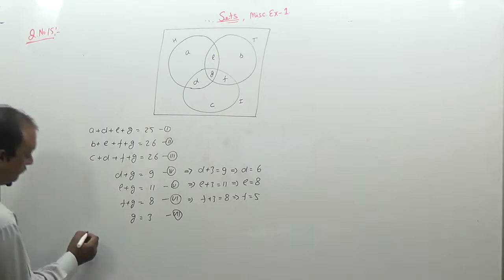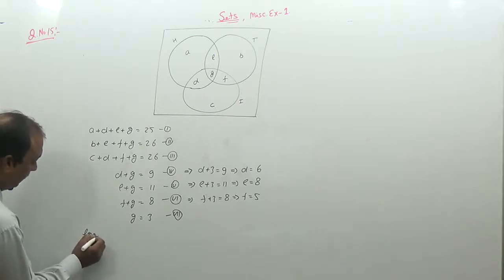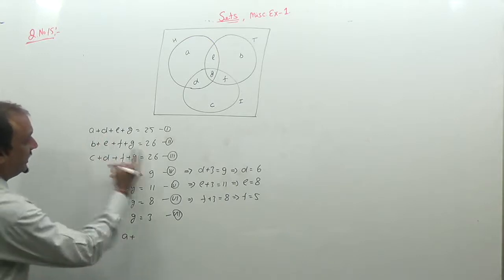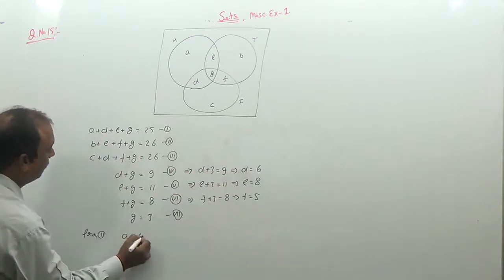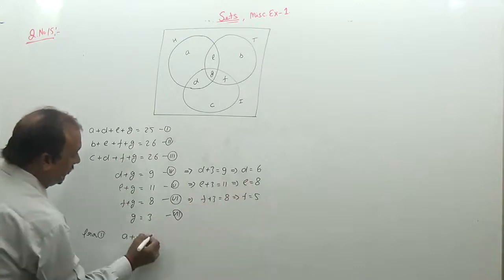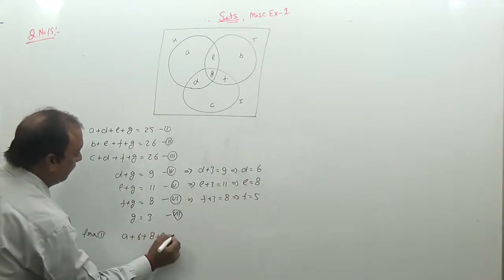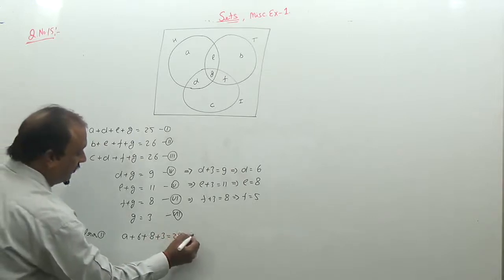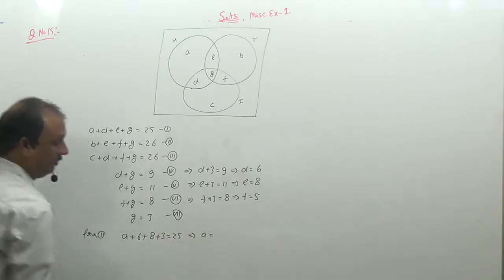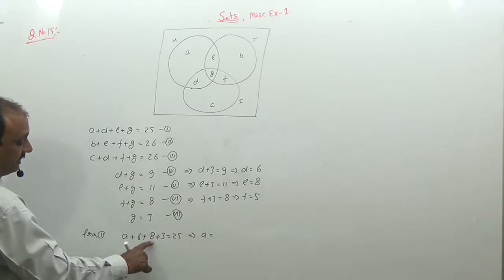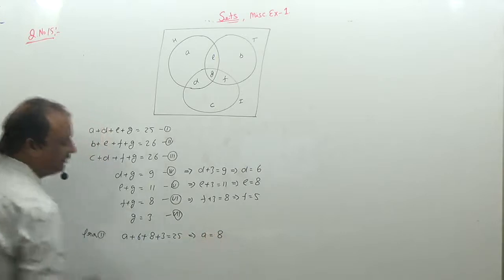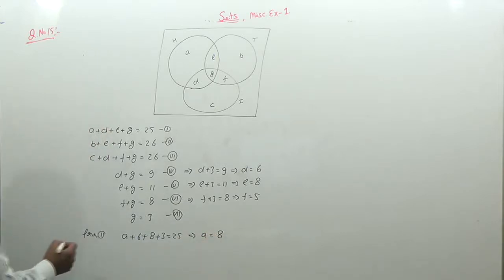Now, from the first equation, A plus D, where D is equal to 6, E is equal to 8, G is equal to 3, is 25. So we can calculate the value of A. 6, 8, 14, 17. So A is 8.